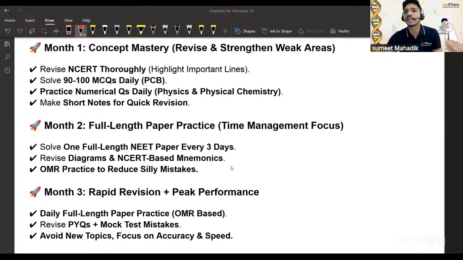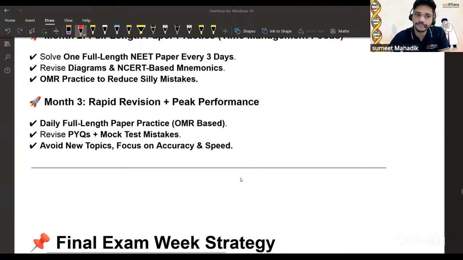See, again I'm saying these are the strategy. You can follow it, but unless your willpower is there, you can't do it. Are you getting my point? So you should go according to your weak areas. Make sure your weak areas are focused on first. Then you go for the practice session for that.